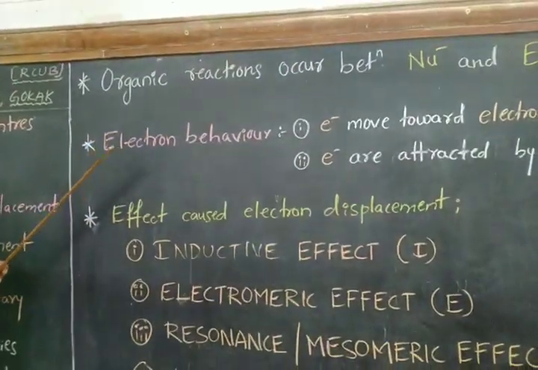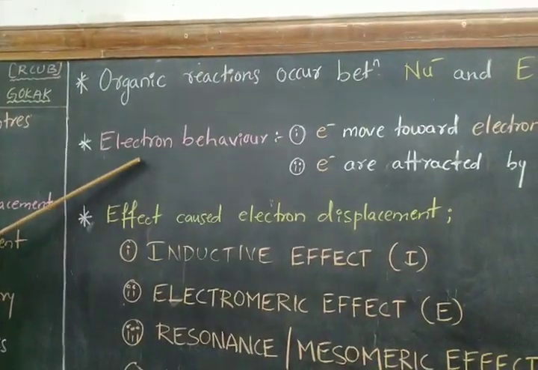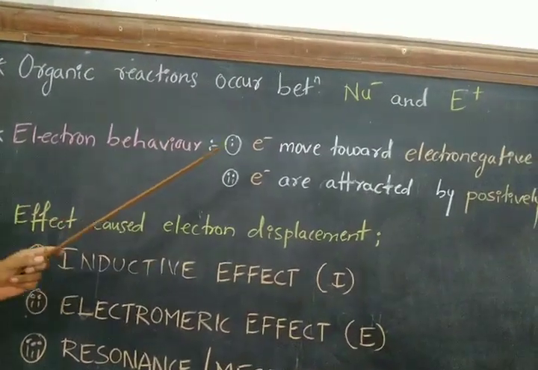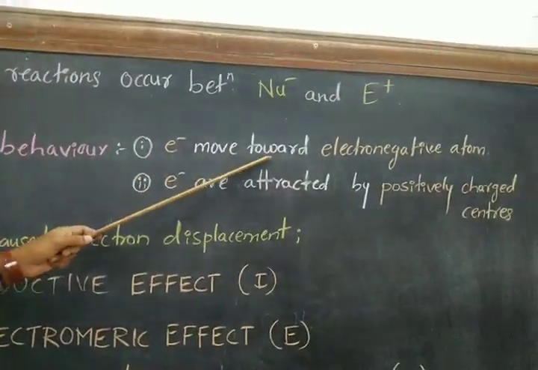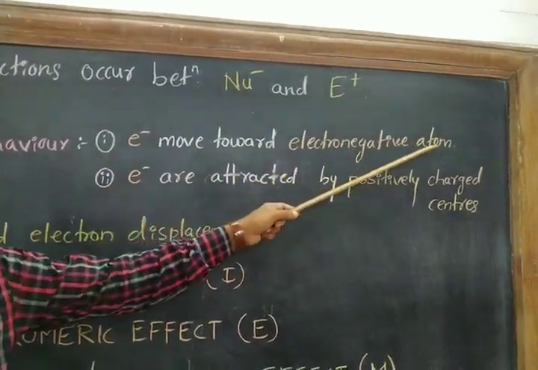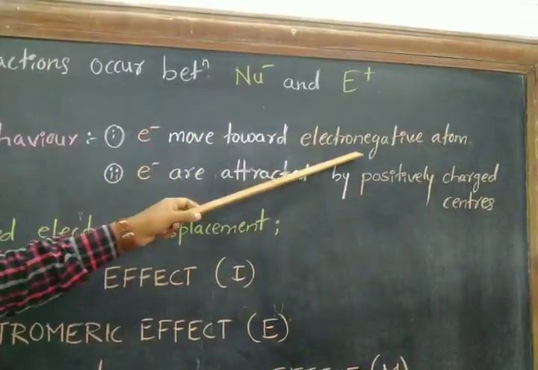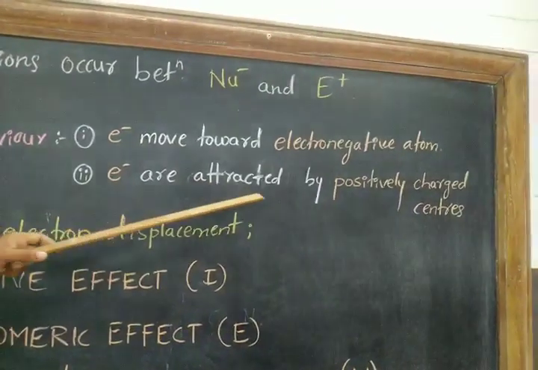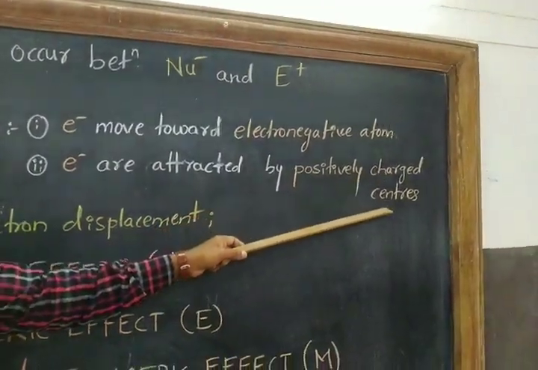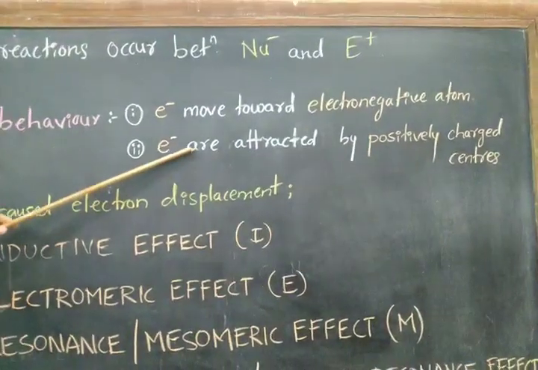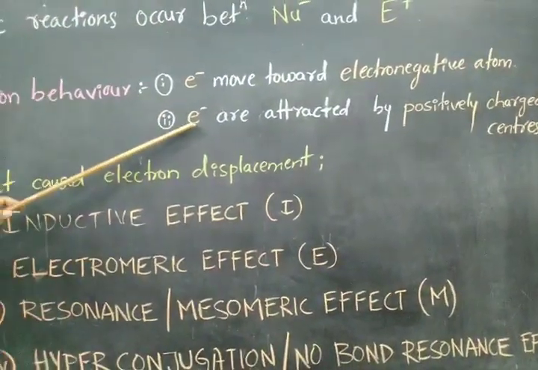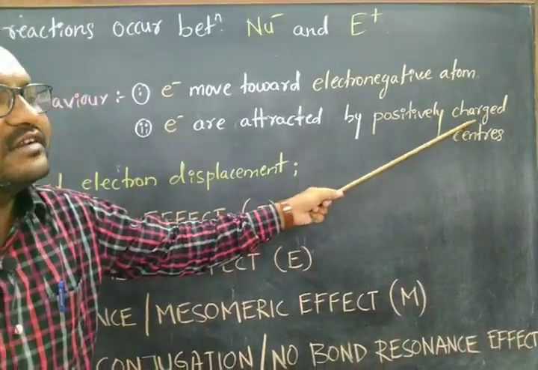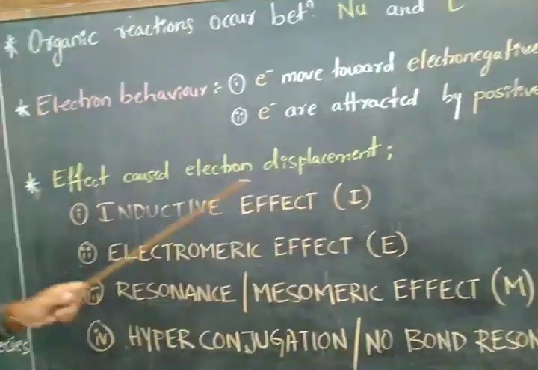To understand the electron displacement, we should know the behavior of electrons. You should remember that electrons move toward the more electronegative atom. The electrons are attracted towards the more electronegative atom, and electrons are attracted by positively charged centers. Means these electron rich species act as nucleophiles, which are attracted by positively charged centers, which are nothing but electrophiles.